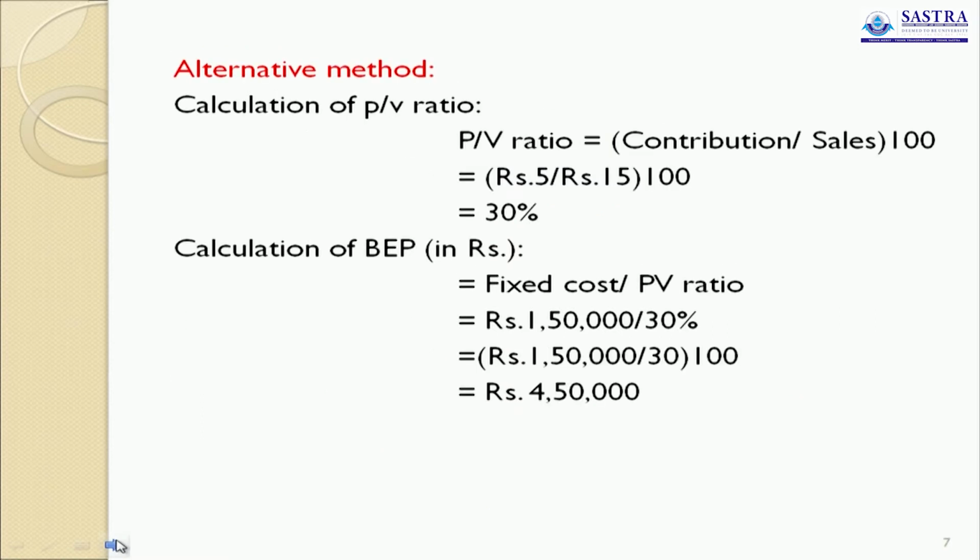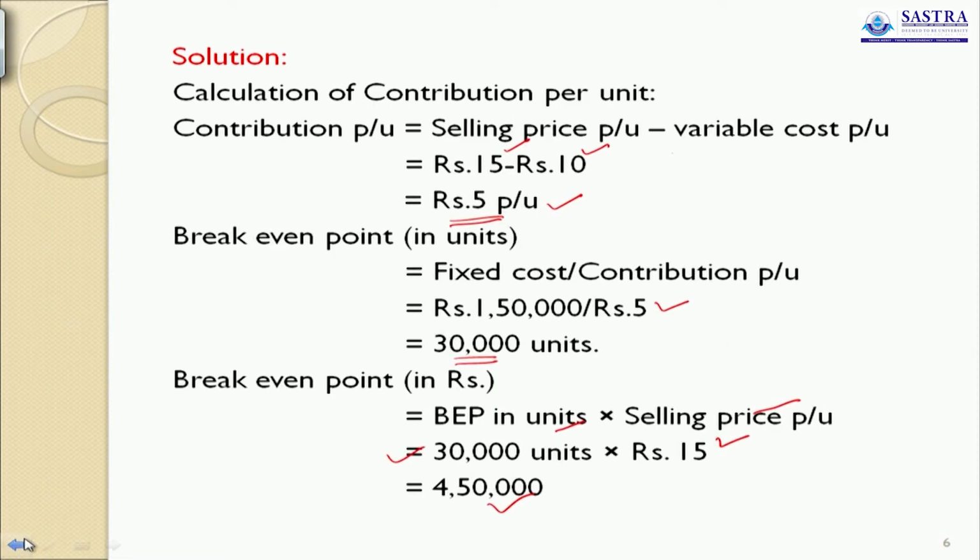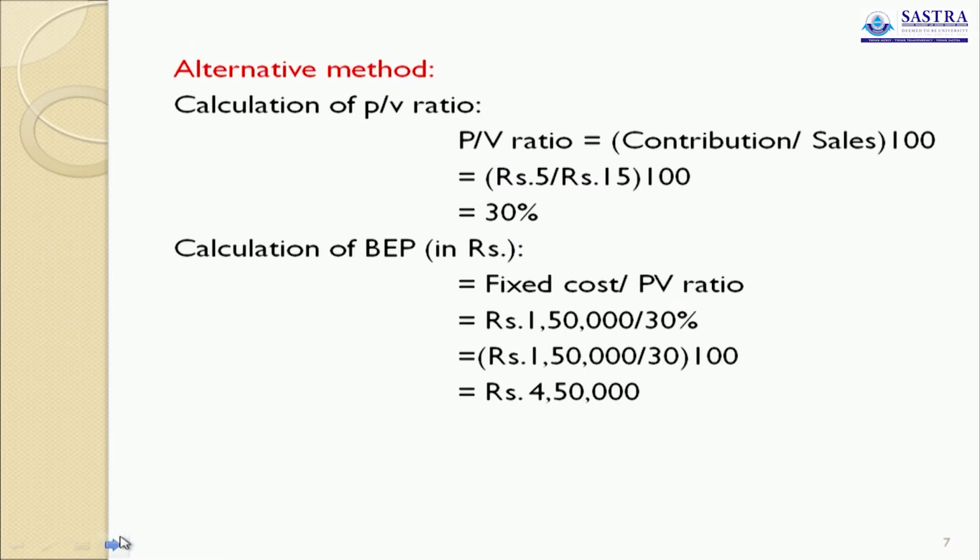This is an alternative method to calculate break-even point. But usually when we use the PV ratio, we can find out only BEP in rupees, not in terms of units. Based on the previous information, the contribution per unit, we calculate PV ratio first. So what is PV ratio? Contribution by sales into 100. Contribution is 5, sales is 15, so 30%.